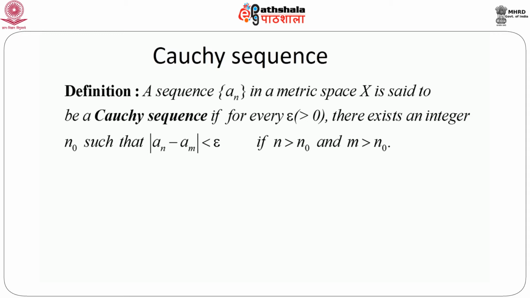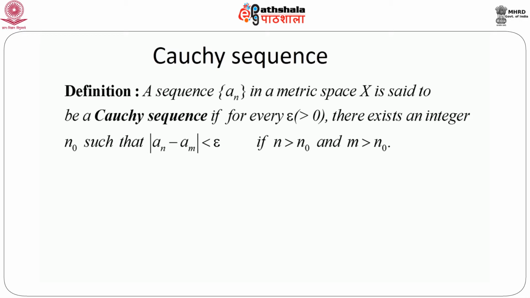This means, in simple language, first consider a large number n naught and consider two other large numbers, both larger than n naught, and consider the sequential values at those large numbers, like a_n and a_m. And if the difference of these two numbers a_n and a_m in absolute value is less than epsilon, we call it a Cauchy sequence.